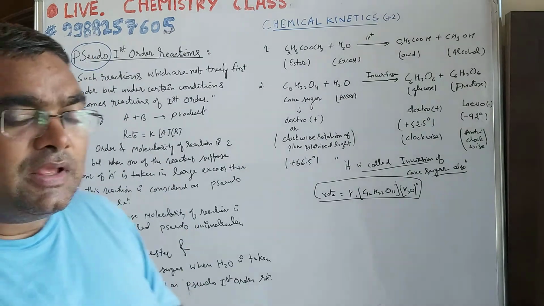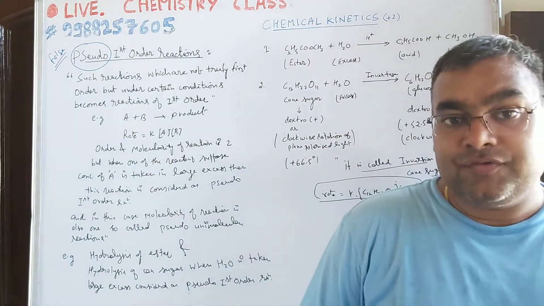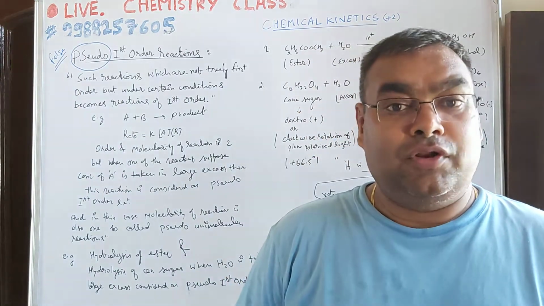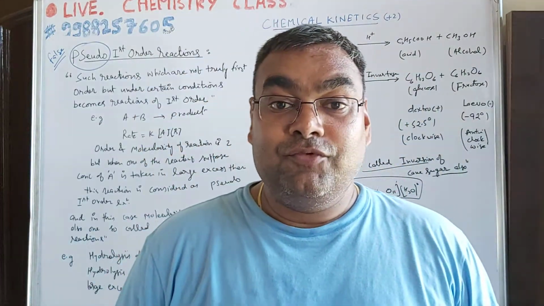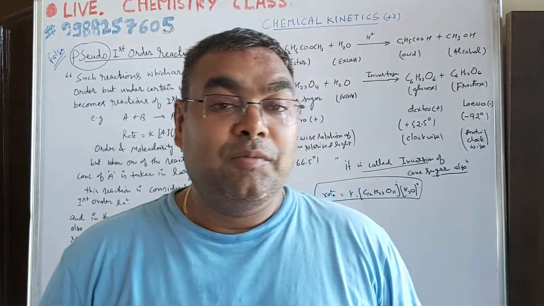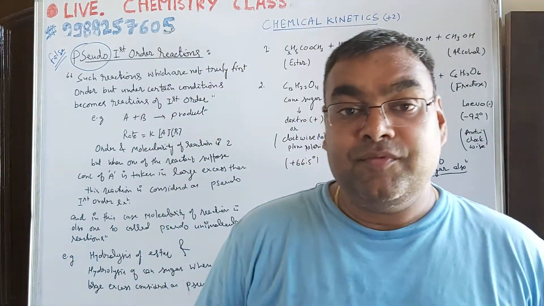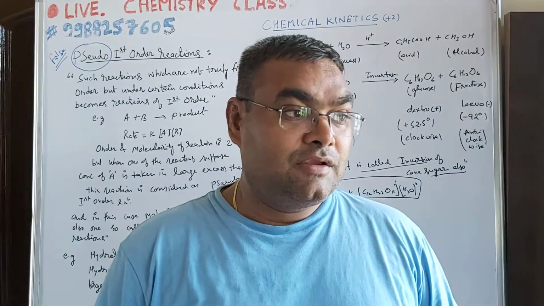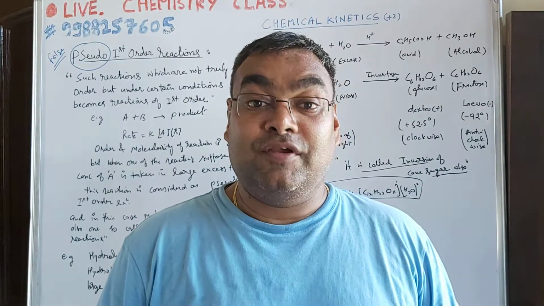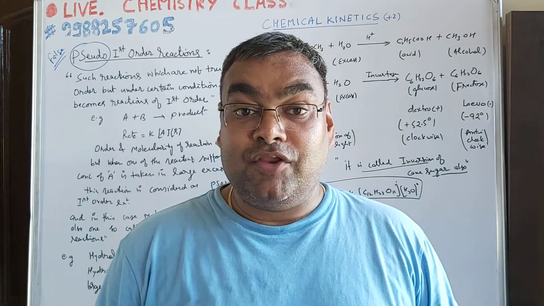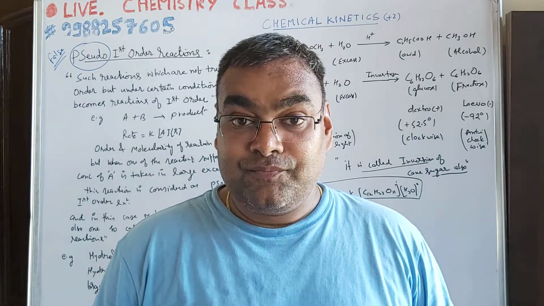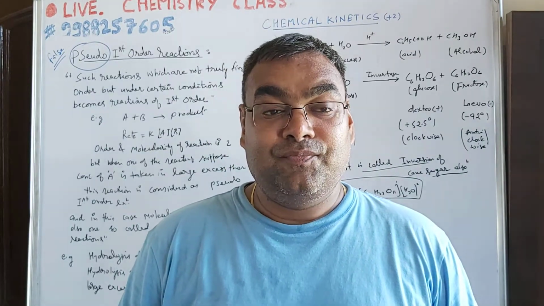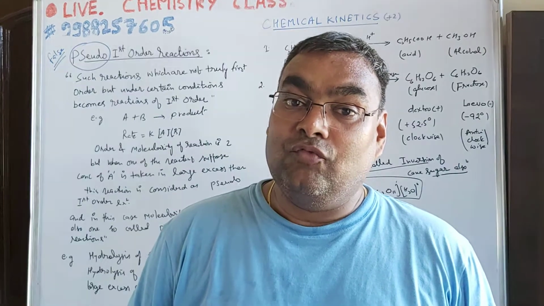That means in chemical kinetics we studied some reactions which are not of true order, not truly first order reactions. Maybe these are second order, third order, or some other order reactions, but under certain conditions, like if we take one of the reactants in large excess, or if we change the concentration of one of the reactants by a large amount, then the rate of the reaction becomes 1.